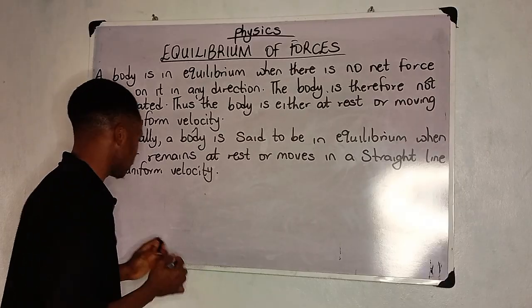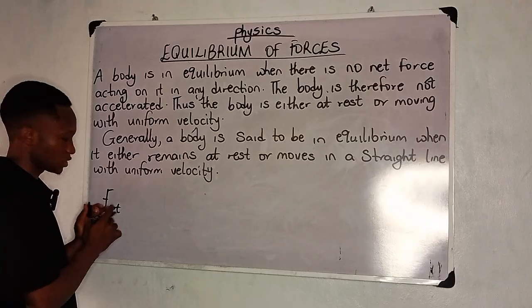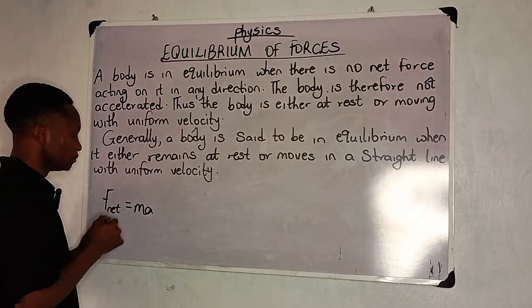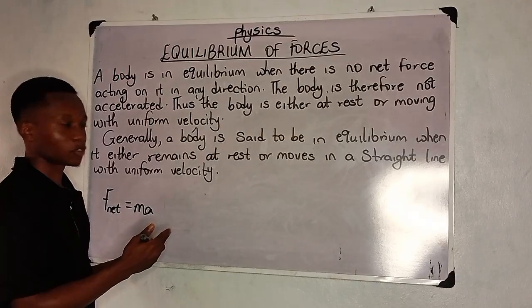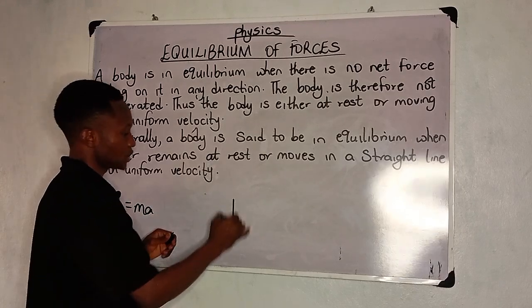And what is net force? Net force simply means F net, that's the formula for net force. F net is equal to MA. Why is it called net force? It's called net force because that is the force that is required to actually make a body or an object